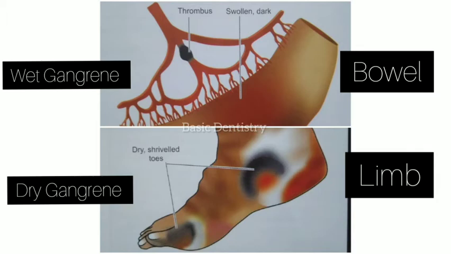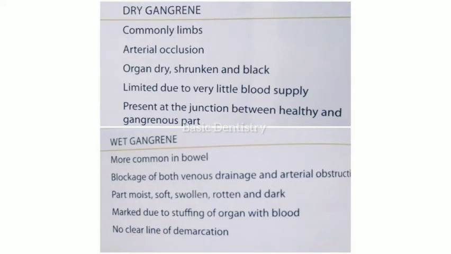The major difference between dry gangrene and wet gangrene is that dry gangrene commonly occurs in the limbs and wet gangrene in bowel areas. And the mechanism for dry gangrene is arterial occlusion, but in wet gangrene both the venous drainage and the arterial obstruction occur; both blockages lead to the formation of wet gangrene.